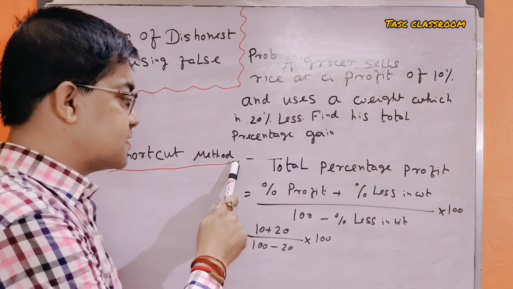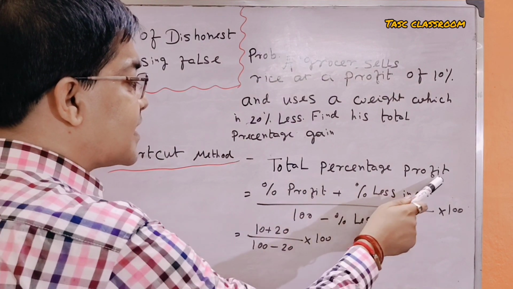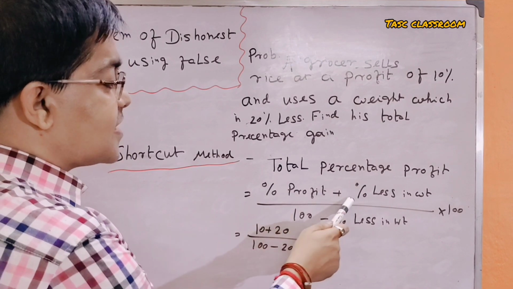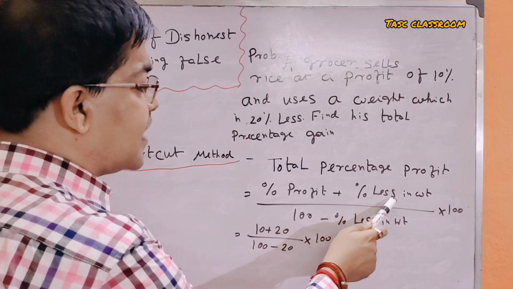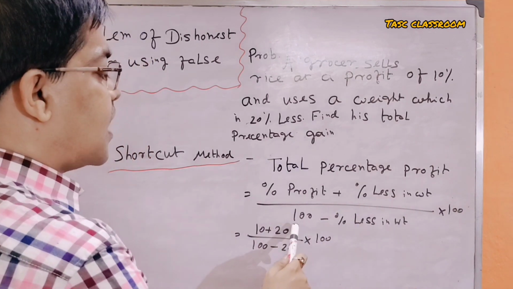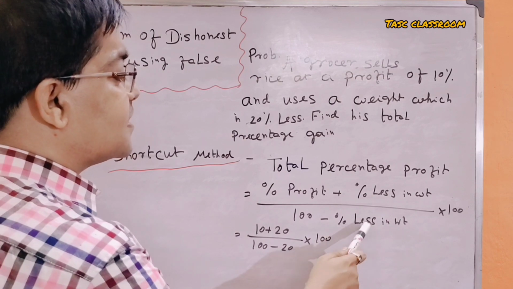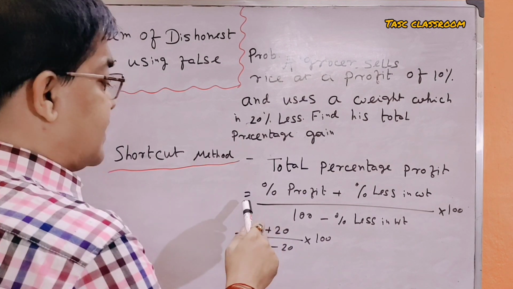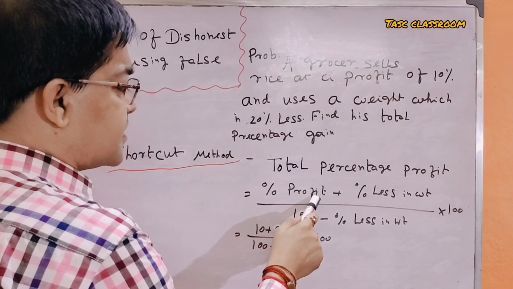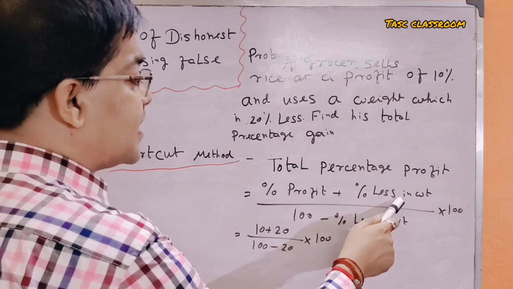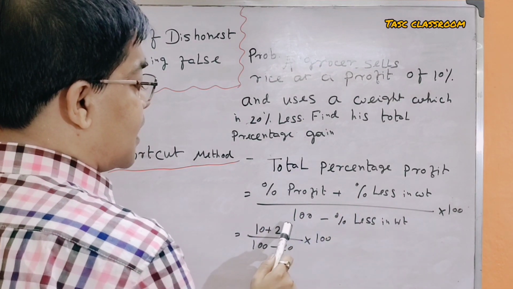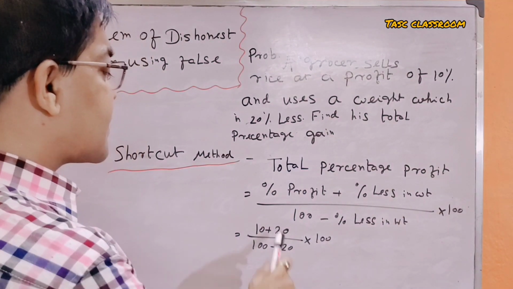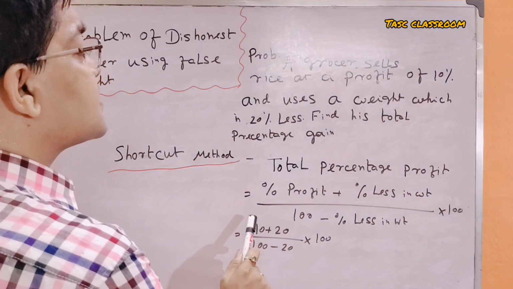The shortcut method is: total percentage profit is equal to percentage of profit plus percentage of less in weight, divided by 100 minus percentage less in weight, into 100. I tell you again, percentage of profit plus percentage less in weight divided by 100 minus percentage less in weight into 100. Here percentage of profit is 10.